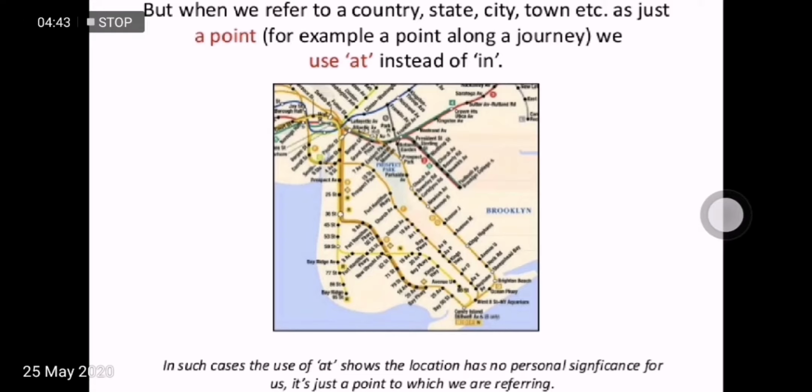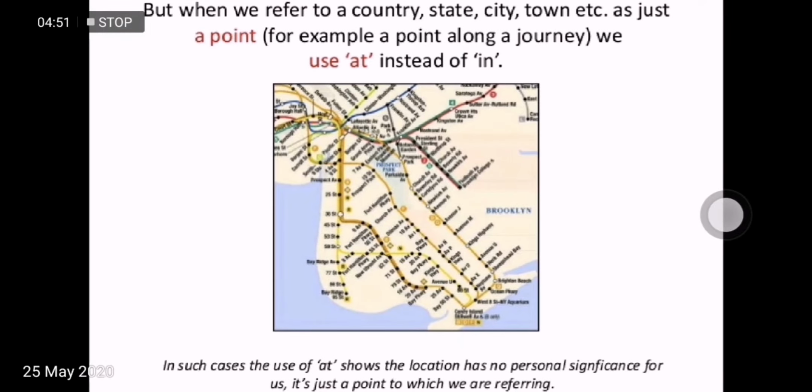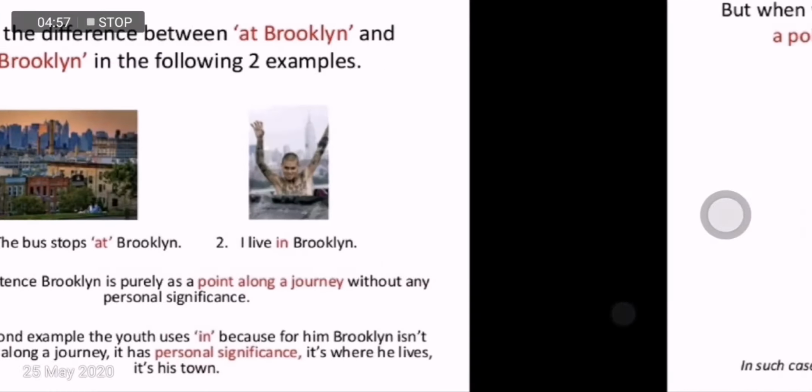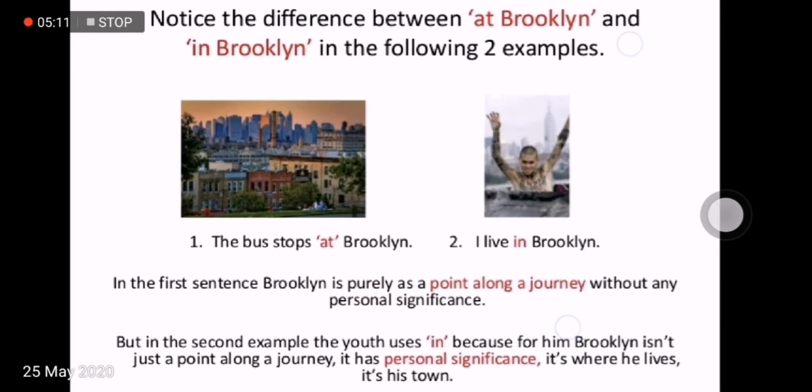In such cases, the use of at, see at the bottom of this map, shows the location has no personal significance for us. It's just a point to which we are referring. Note the difference between at Brooklyn and in Brooklyn in the following two examples. On the left side of your screen, we have one example, the bus stops at Brooklyn, and on the right side of your screen, there's a boy in the picture.